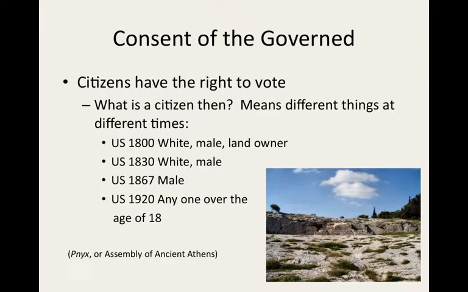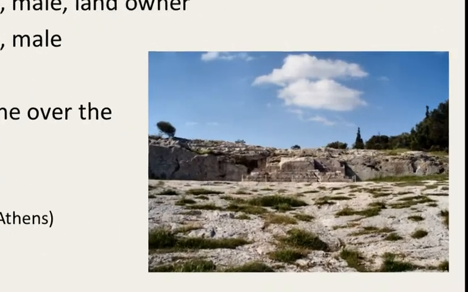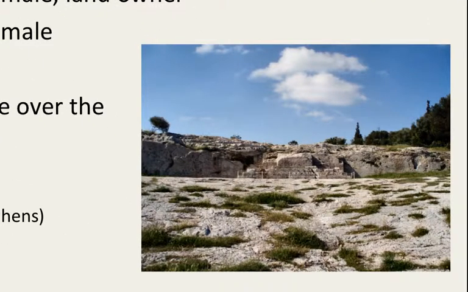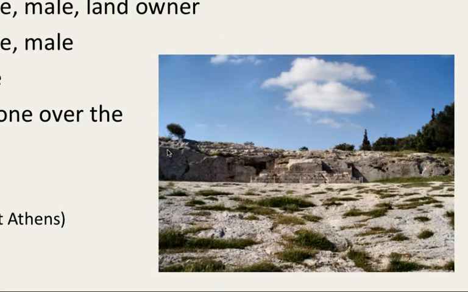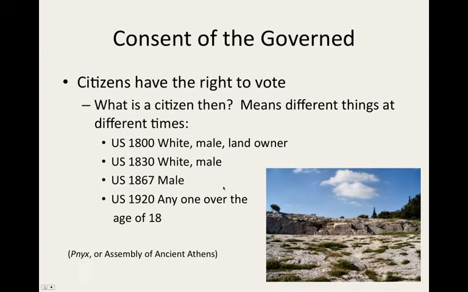Anyway, you see here that this idea of consent of the governed comes from ancient Athens, from the Greek tradition. This is the Pnyx, the National Assembly of ancient Athens. You can see right here, this was a speaker's platform where people would stand up and give speeches. And remember, in ancient Athens it was a direct democracy. Every citizen voted on every issue. So all the males would meet here, they would debate the ideas of the day and vote on it. And that's where this idea of consent of the governed came from.